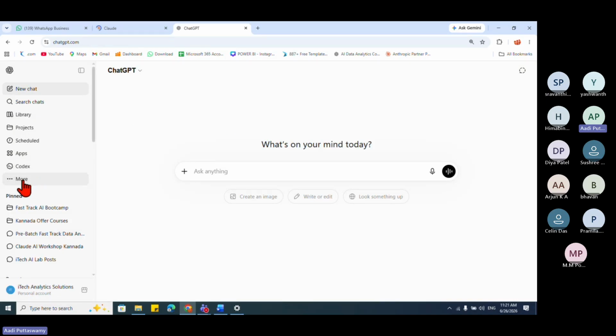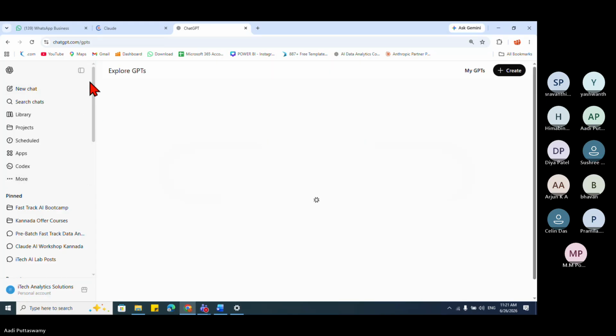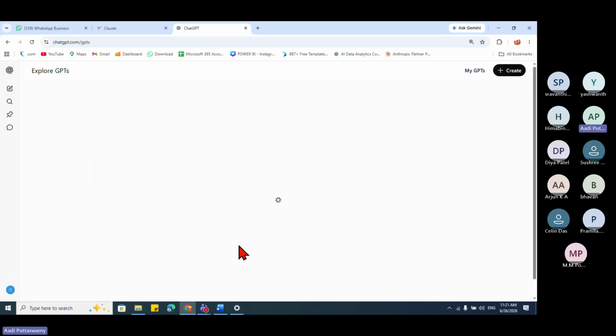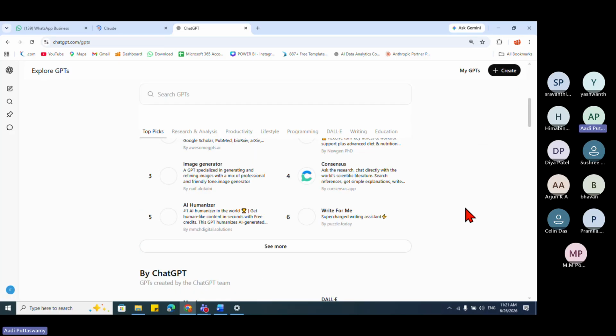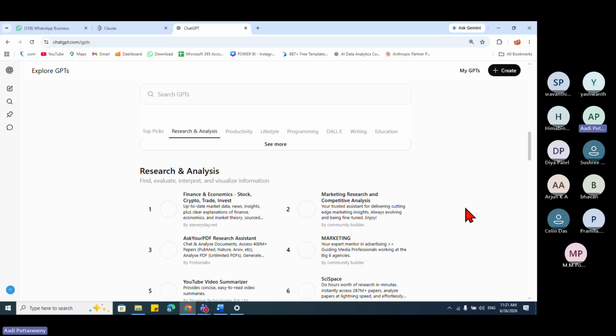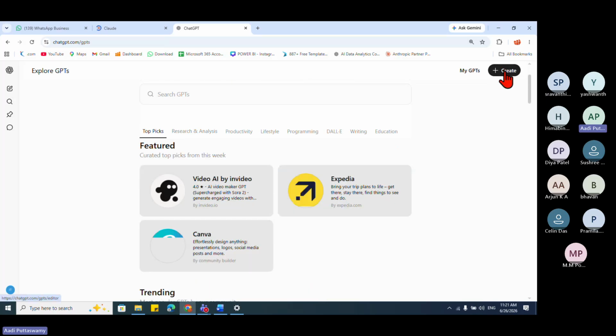See, when you go to ChatGPT, can you see here, I have something called GPTs. Let me click on this. When I click on this, it'll take me to this particular window where we can create our own GPTs. Now let's go here. I'll click on this create. If you go here and check, there are so many GPTs which are already created here, right? Let me go here. I'll click on this.